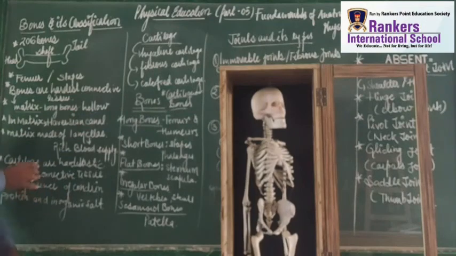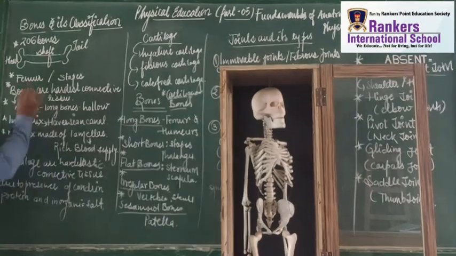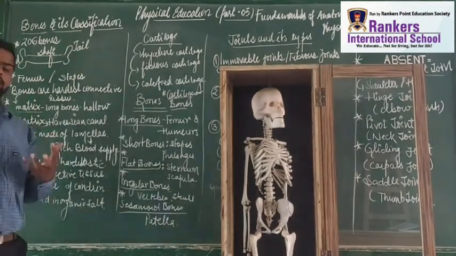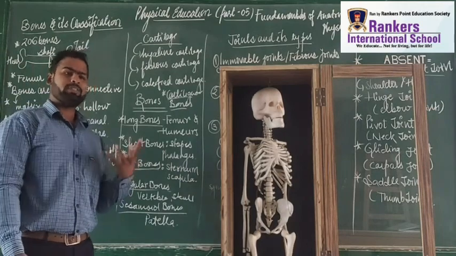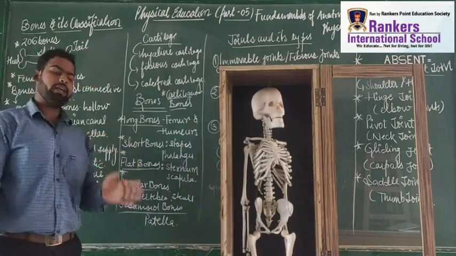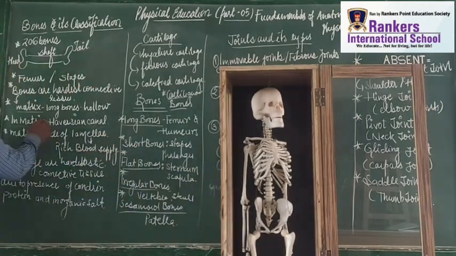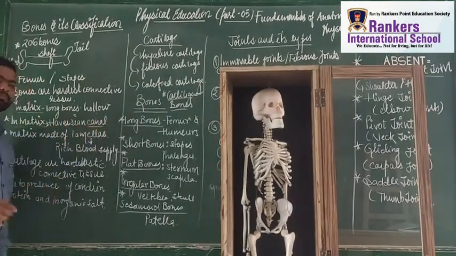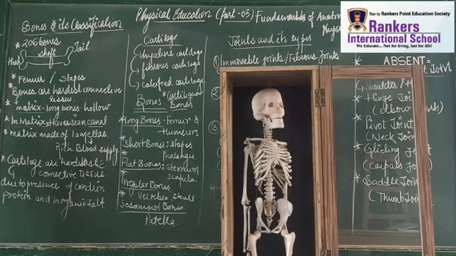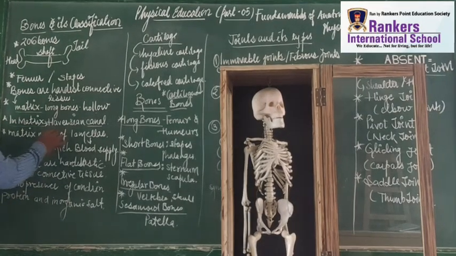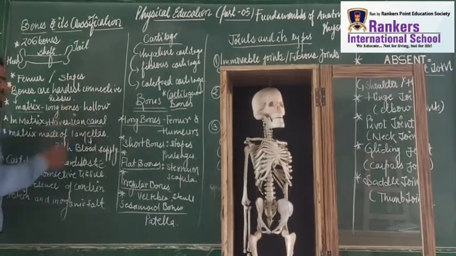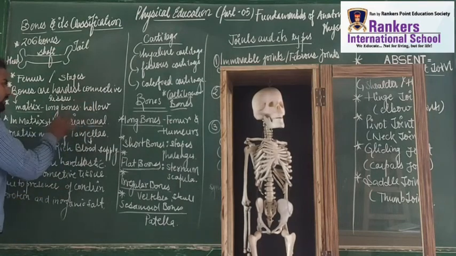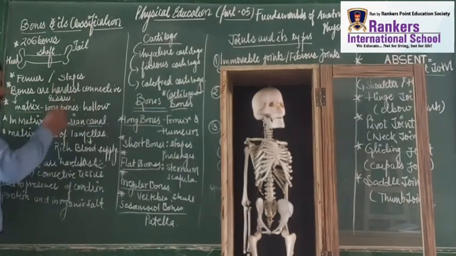These bones consist of matrix, and sometimes synovial fluid also. What does this matrix have? This matrix has some canals. Which kind of canals? Haversian canals, right?